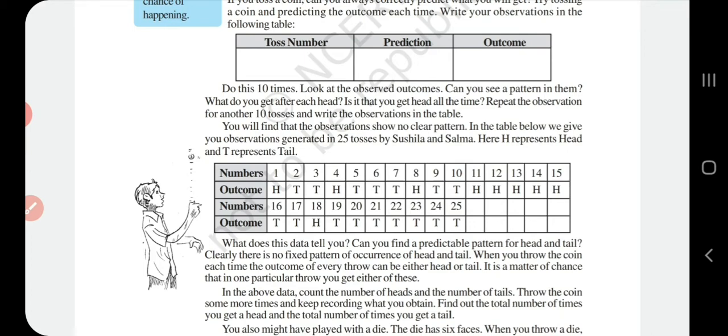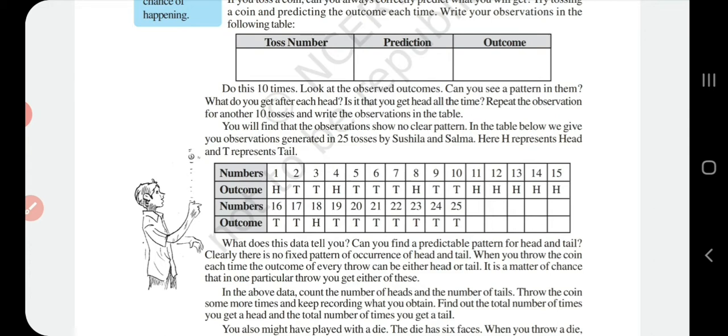If you go for playing a cricket match or any game, you do a toss. You are doing toss, right? Then what outcome comes? Always it is not the same.